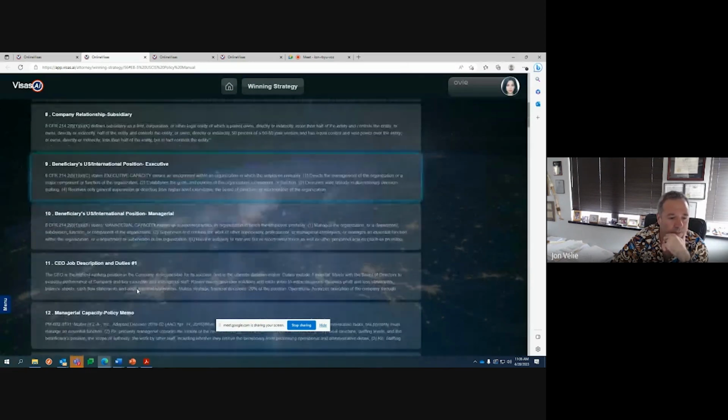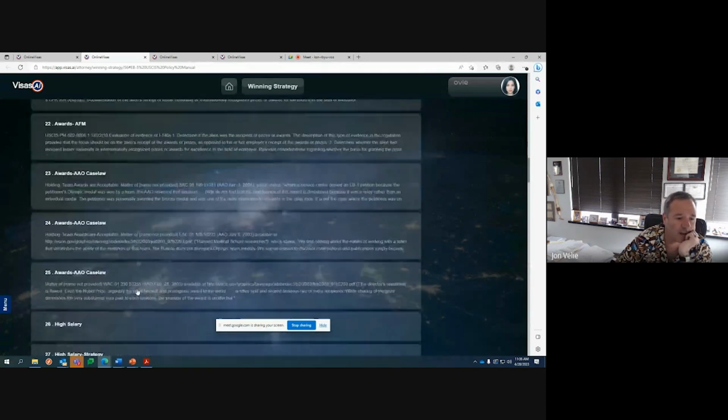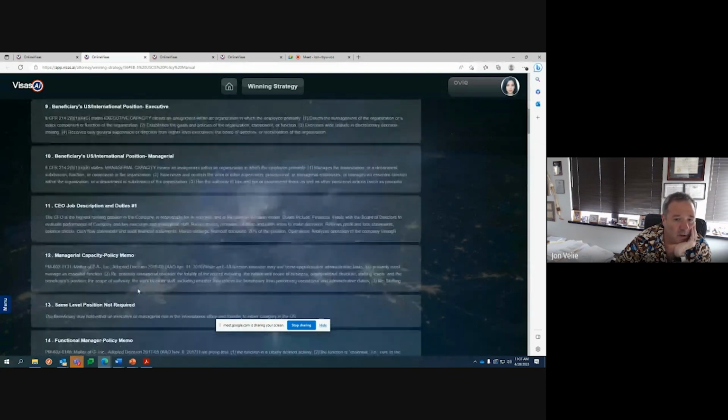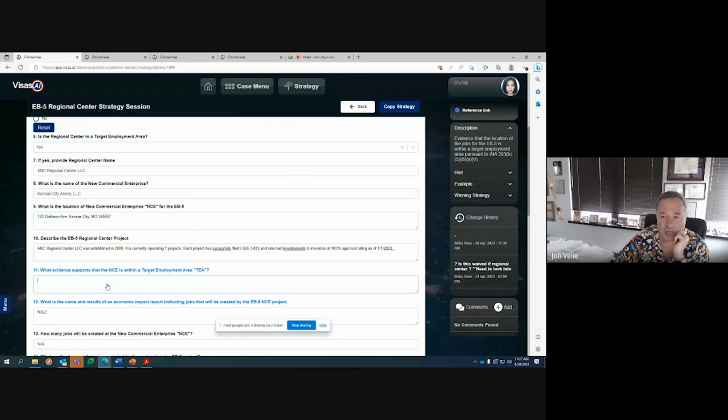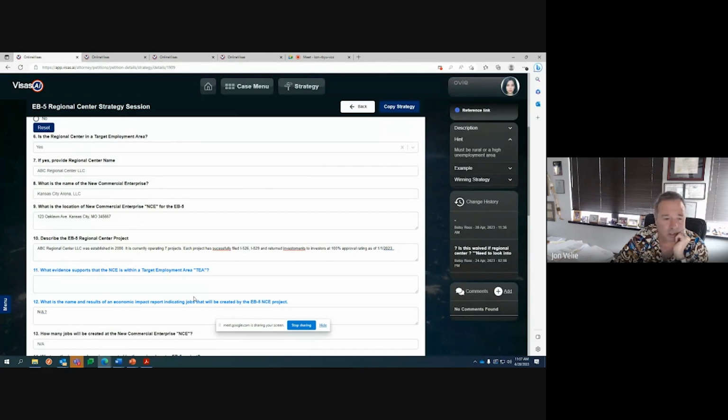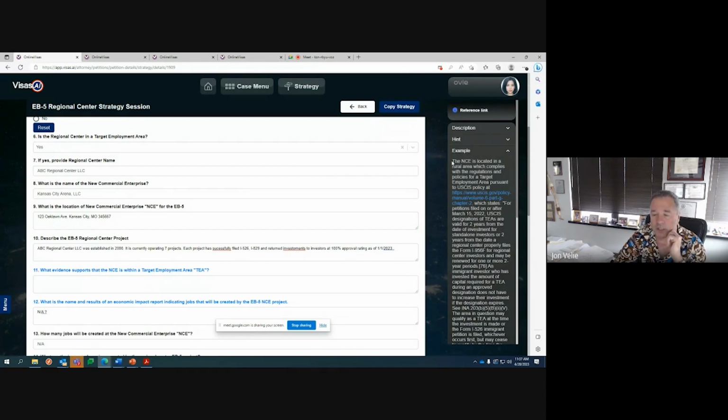our winning strategies, and I added some winning strategies, but they don't look like got in there. I need to go back and check those, but there'll be a winning strategies on the target employment areas. Let's see what we got here under examples. Okay. The NCE is located within a rural area which complies with the regulations and policies of the target employment area pursuant to USDA policy right here. So here's the policy. You can click on that. Which states, for petitions filed on or after March 15th, 2022. Remember, I was telling you it's about a year ago.